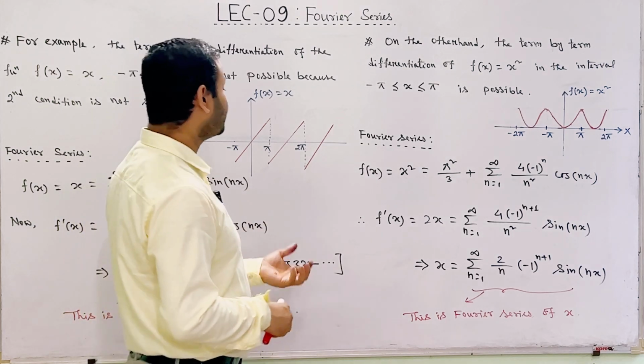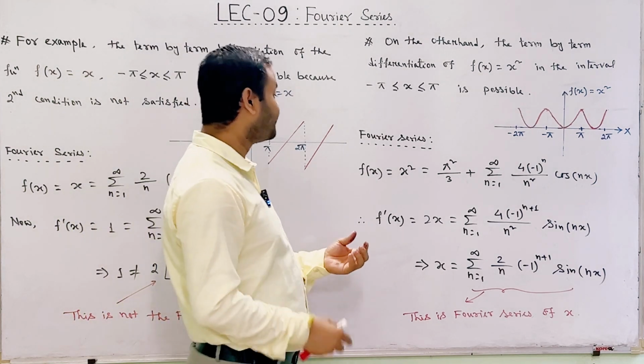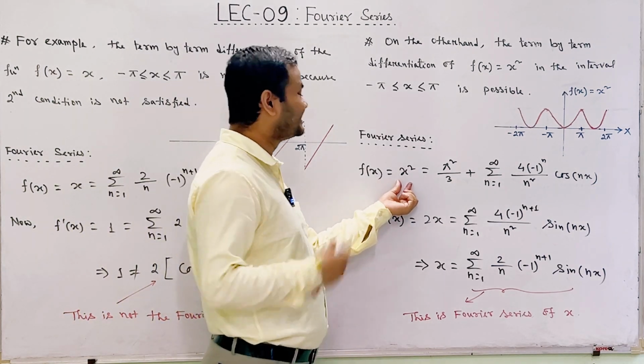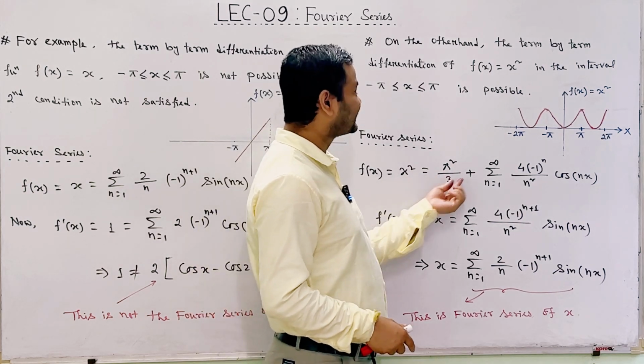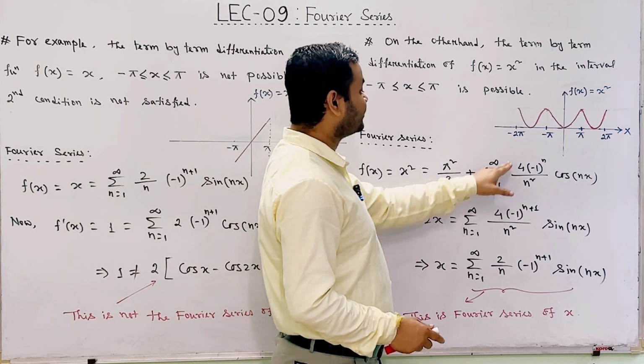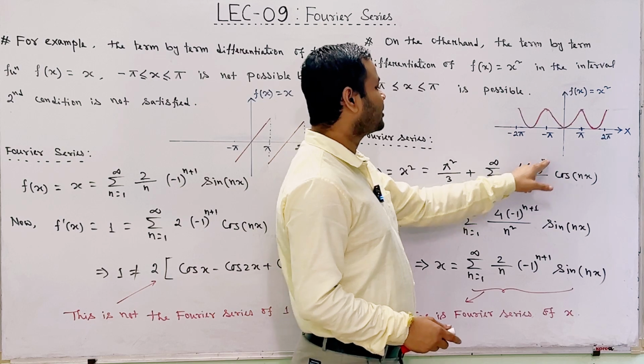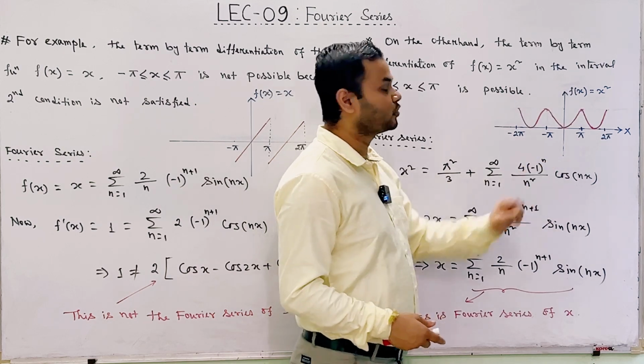and this can be shown mathematically also. Students, we know that the Fourier series expansion of the function f of x equal to x square is given by pi square by 3 plus summation n goes from 1 to infinity 4 into minus 1 whole to the power n divided by n square into cos nx.